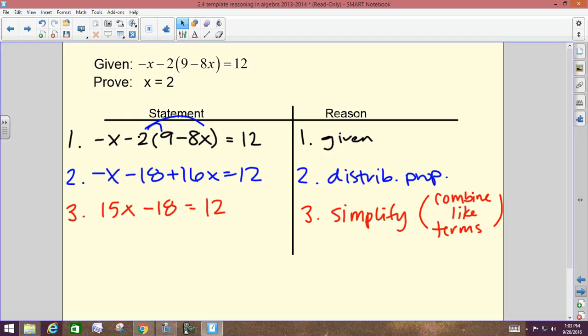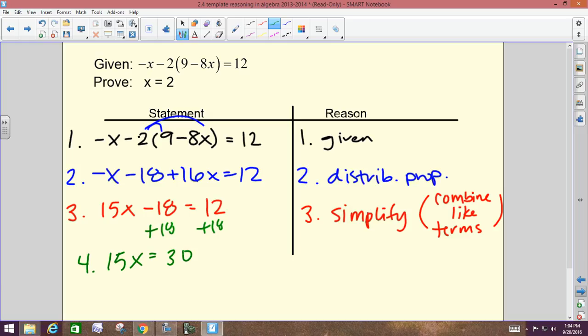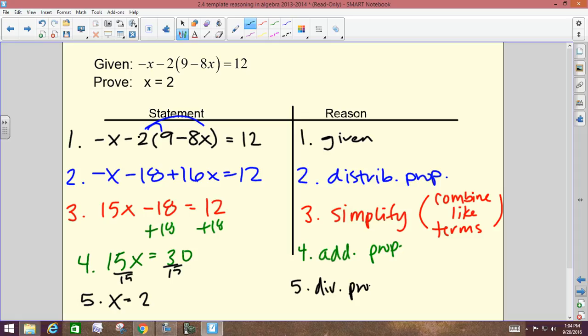Okay, next step to get x alone. How about someone other than Trinity this time? Add 18, good. If I add 18 to both sides, then I get 15x equals what? 30, good. And I did it on both sides of the equal sign, so now we can call it the addition property. Last step. Divide by 15. What's 30 divided by 15? Is that what we wanted it to equal? Nice. Division property.